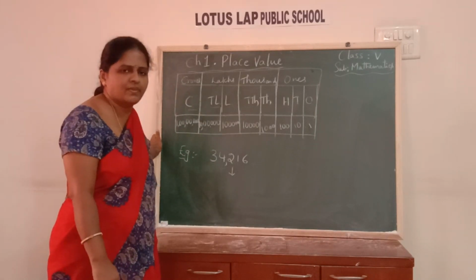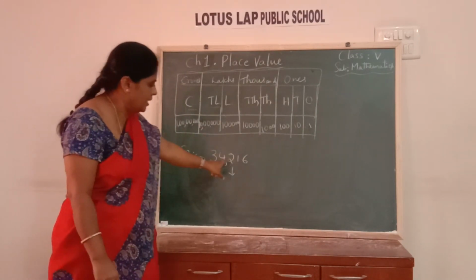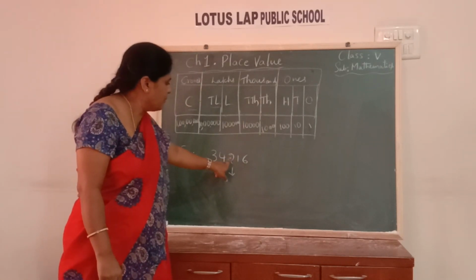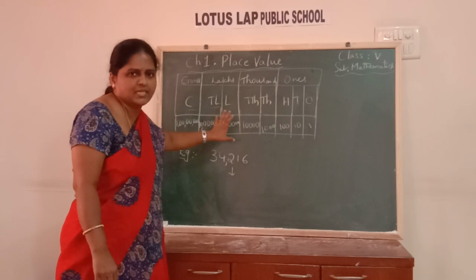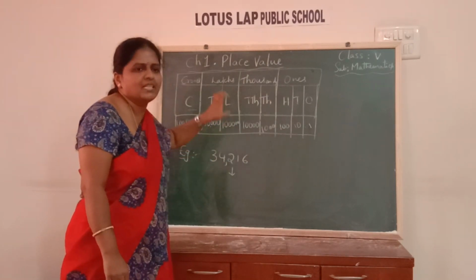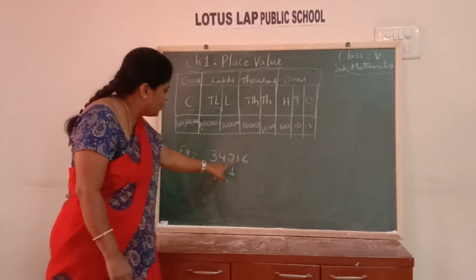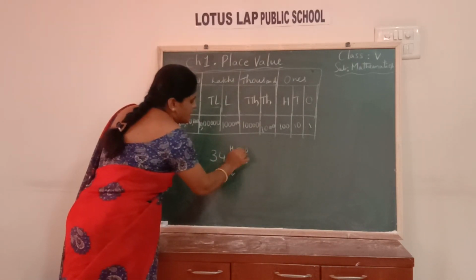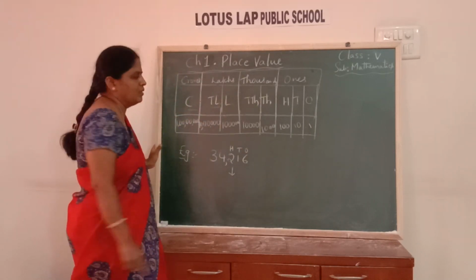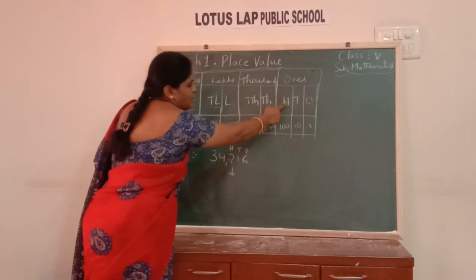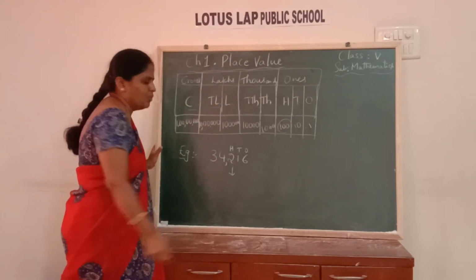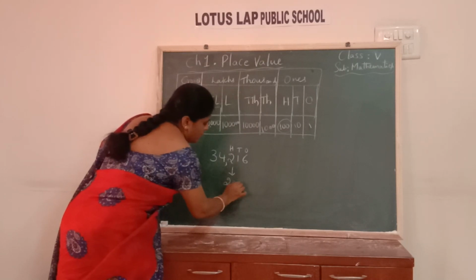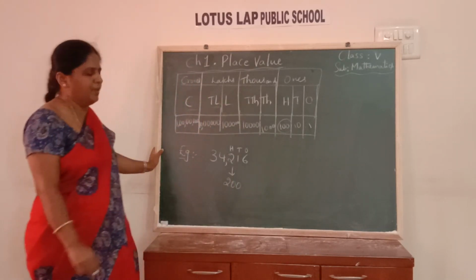What do you mean by place value? Place value of a digit in a number is nothing but the value of the digit multiplied with the place value of the place. Okay. It depends on the place in which it is present, children. So 2 here is present in which place? 2 is present in hundreds place. So its place value, let us see what is in hundreds place. Hundreds place value is 100. So 2 is present in that place. So 2 into 100, 200 is the place value, children. 200 is the place value.